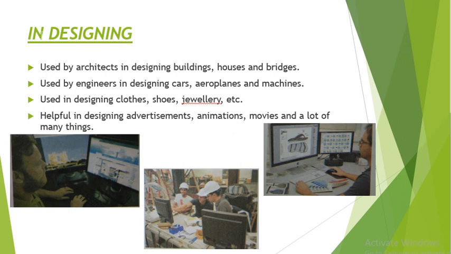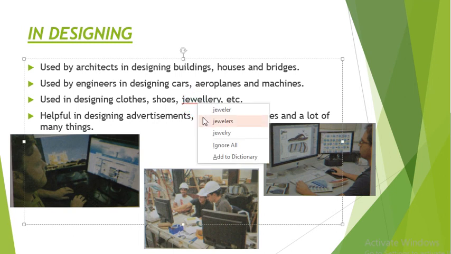And now, computer is useful in designing also. Used by architect. Architect are the people who used to design various buildings, houses and bridges. Okay. So for these purpose also, an architect can use computer. Used by engineer in designing car, aeroplanes and machine. Many of these equipments are designed by engineer with the help of computer.